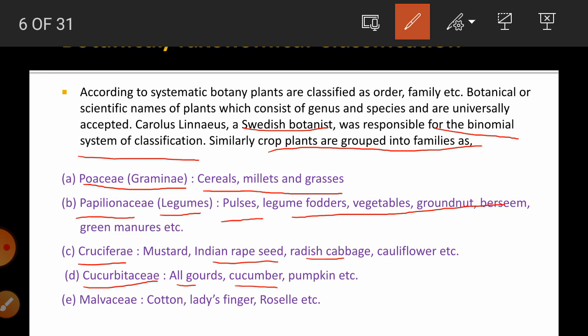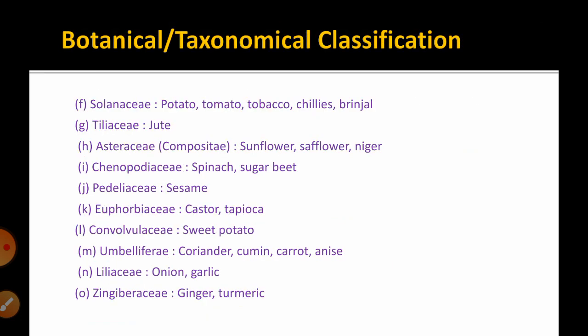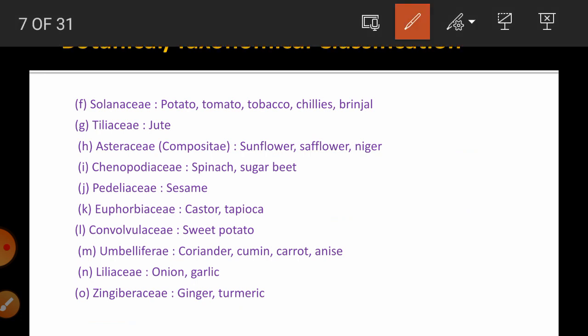Then cucumber. The next family is Malvaceae, which is also called the cotton family. So the crops are cotton, lady's finger, rosalie, etc. Then the next family is Solanaceae, which includes crops like potato, tomato, tobacco, chili, brinjal, etc. The next one is Tiliaceae, which includes jute. Then the Asteraceae family, previously known as the Compositae family, which includes safflower, sunflower, Niger, etc.